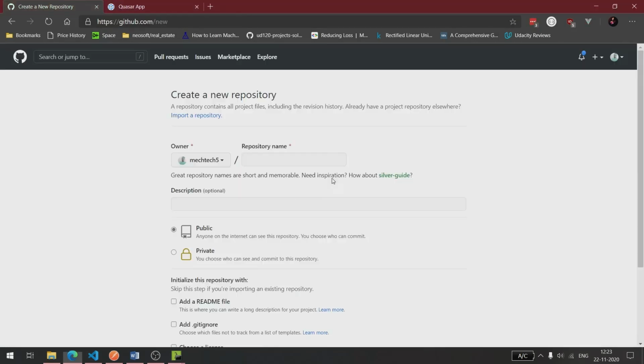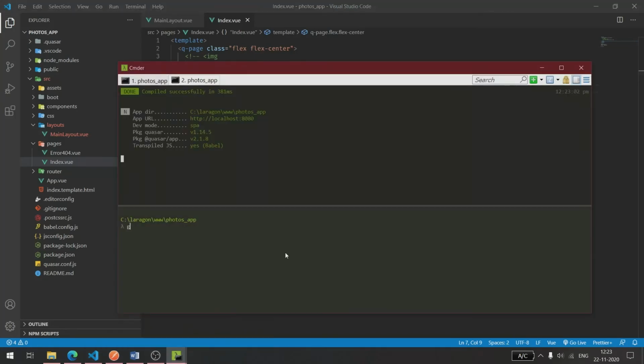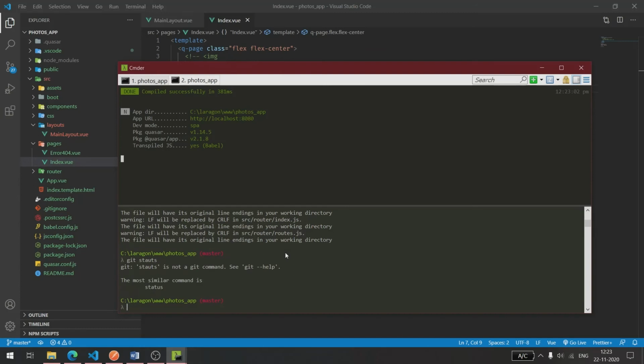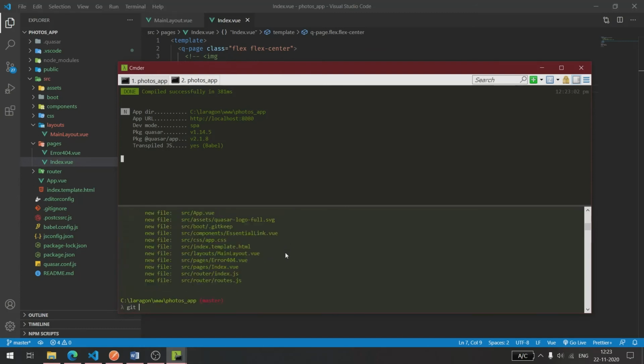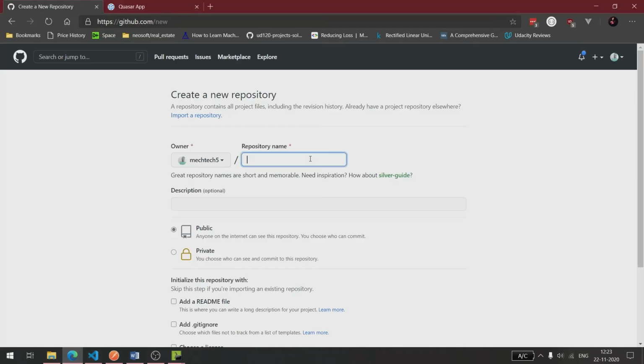Yeah, it's working. So let's put it on GitHub as an initial commit. git init, git status, git add, git commit, init. That's okay. So create a repository.